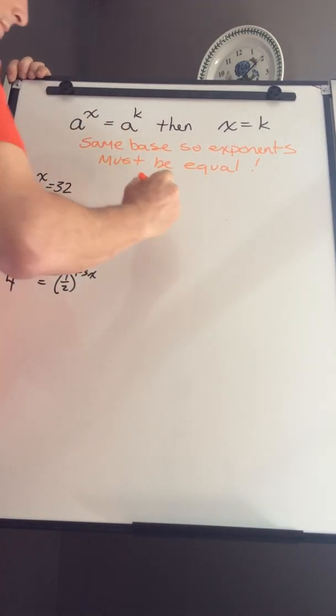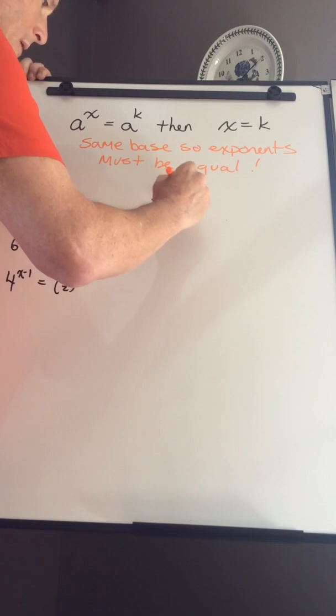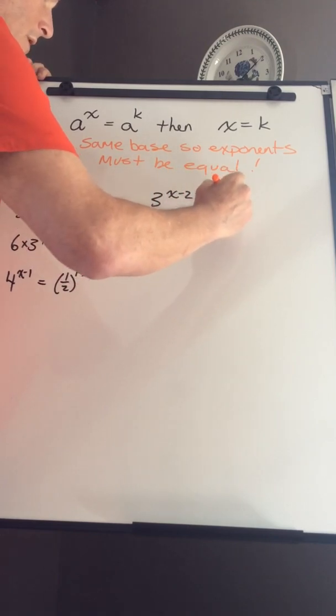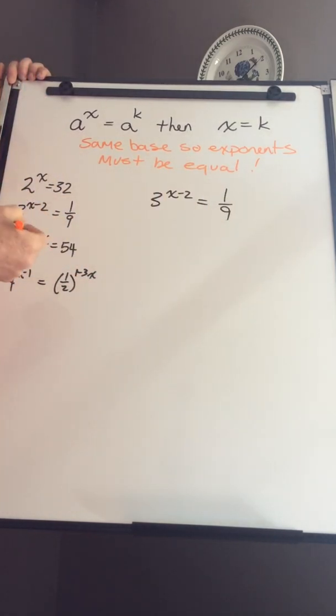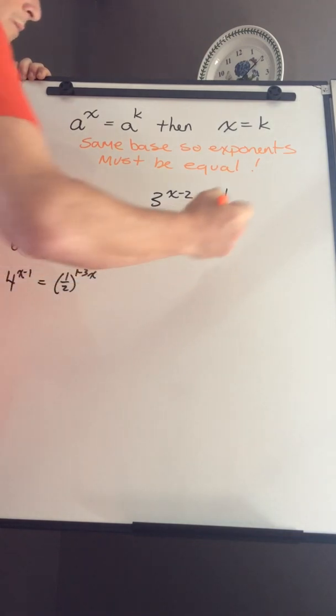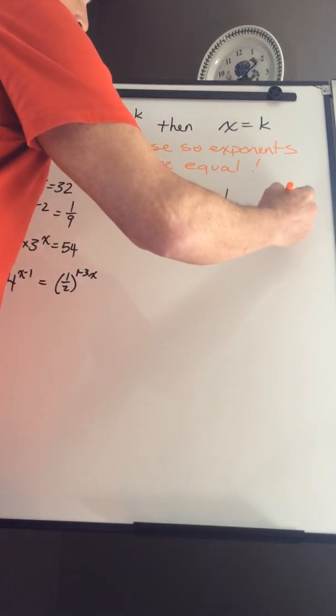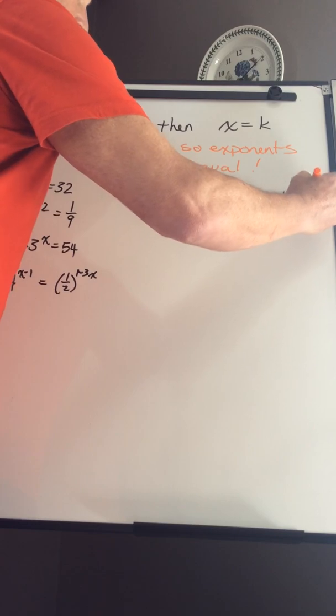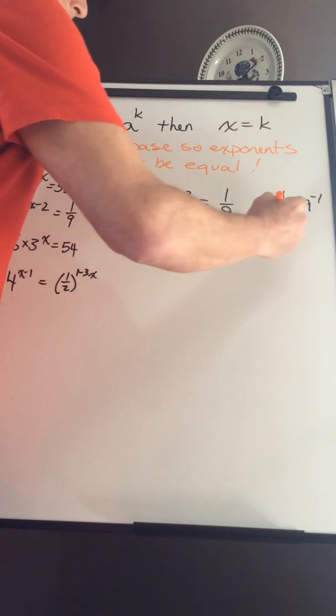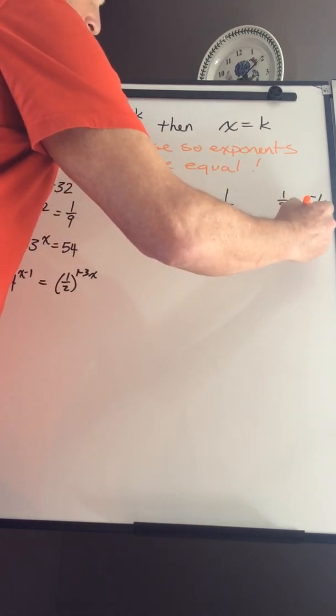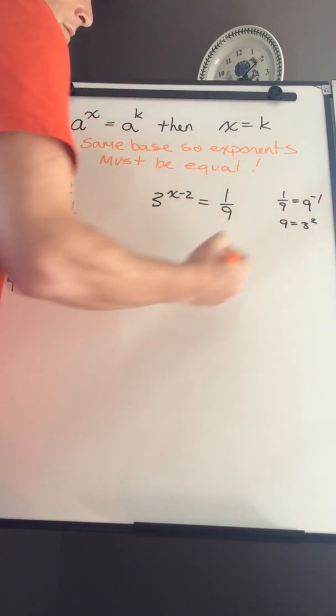And this one, 3 to the power x minus 2 equals 1 over 9. Have to change them to the same base. Well, first thing, 1 over 9 is equal to 9 to the negative 1. 9 is equal to 3 squared.